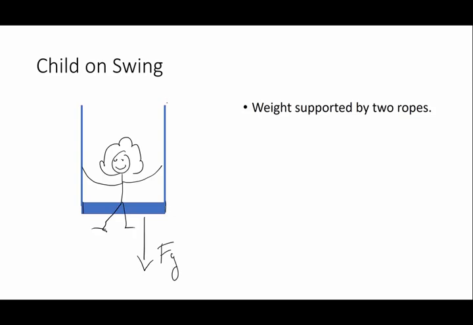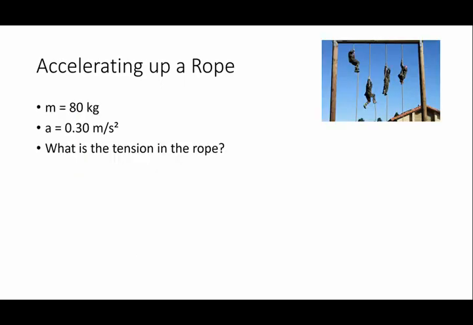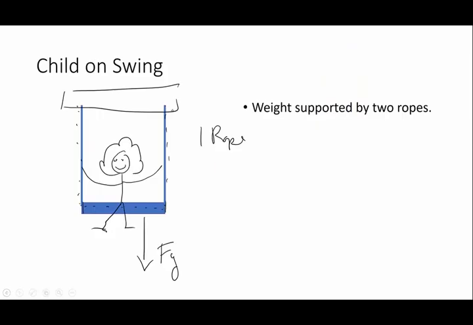Anyhow, all of the weight of this child, the force of gravity, is going down. And this rope, we've got one rope, and this rope is attached to a tree limb up here, and the rope is going down underneath the board and then back up again. So we have one rope, but the rope has 2 points of support.